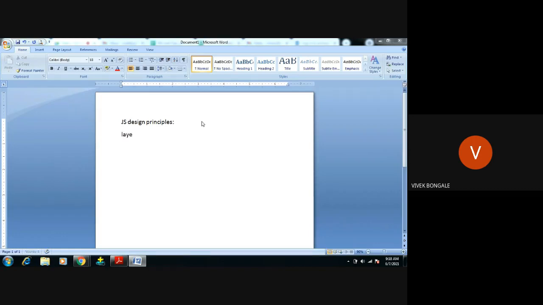What is the use of layers or the principles? These layers will make the code written by the developers reusable, and the quality of the code will be very good. It should be very effective if all developers follow those principles.